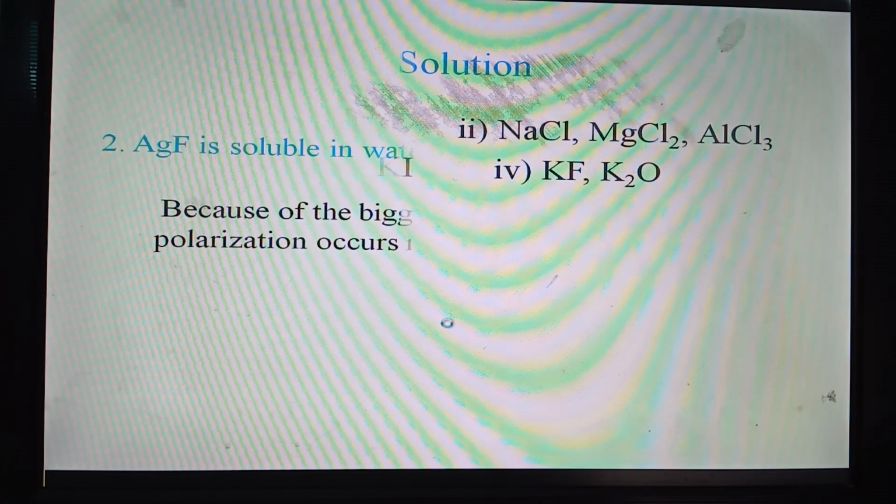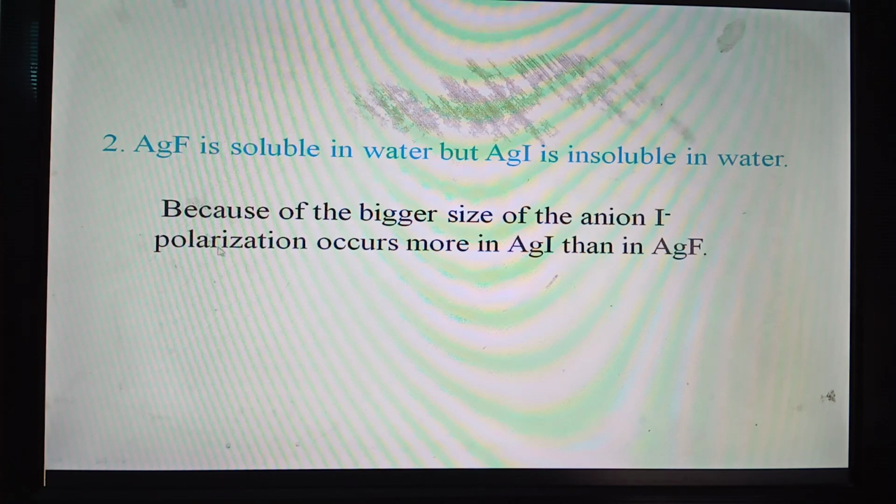I have given another question. Silver fluoride is soluble in water, but silver iodide is insoluble in water. Why? In this case, the explanation is also given here. Here the cations are the same, but the anions are different. Between fluoride ion and iodide ion, iodide ion is bigger in size. For this reason, more polarization occurs in the case of silver iodide.